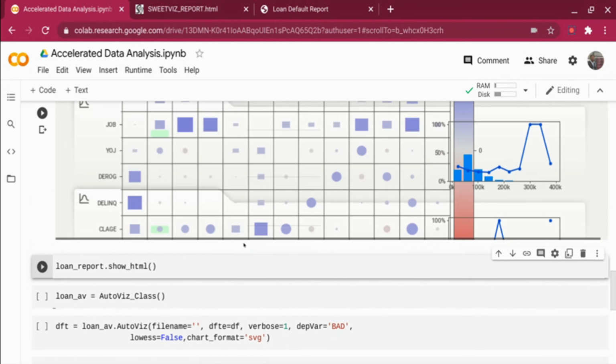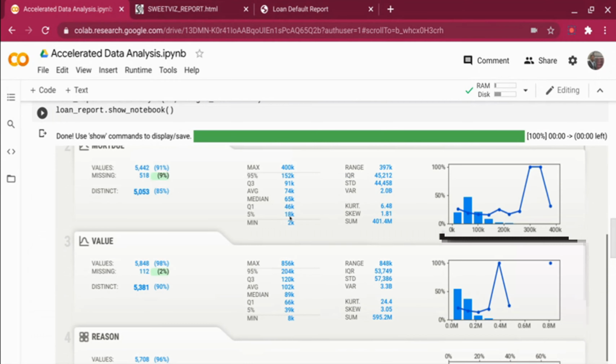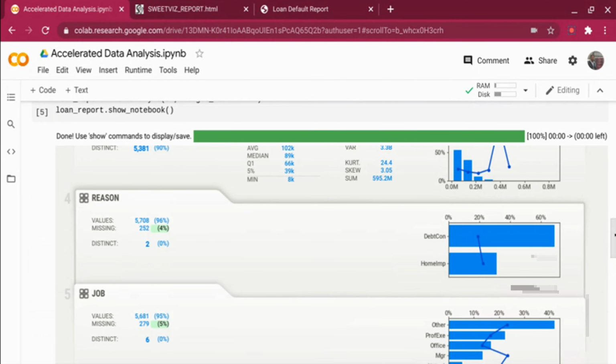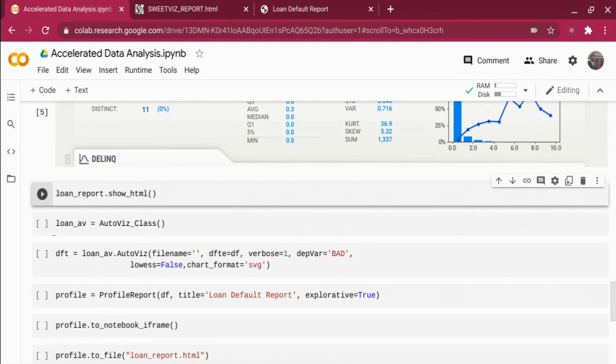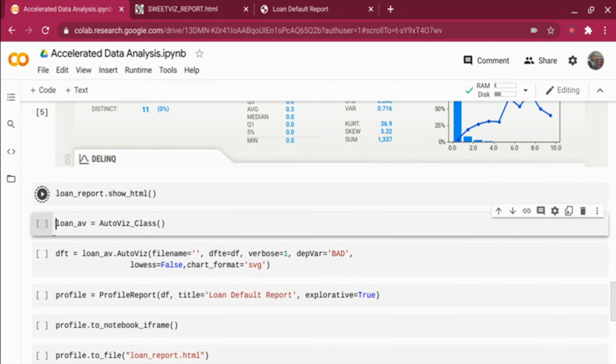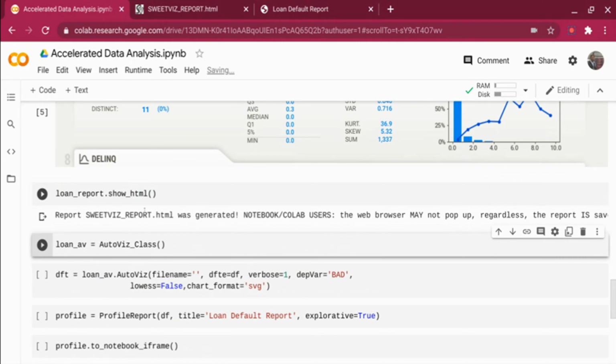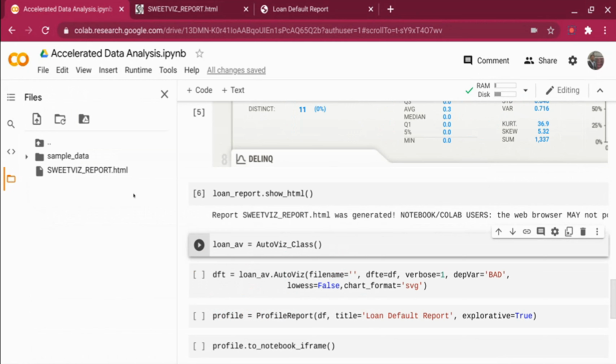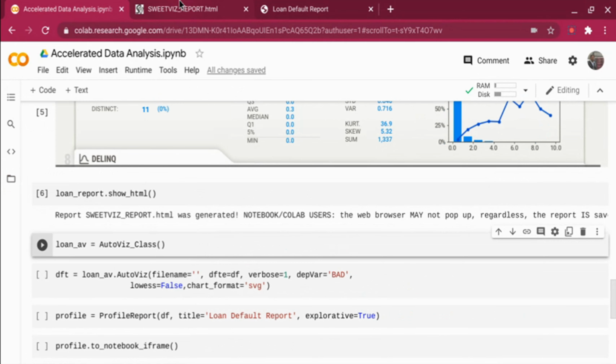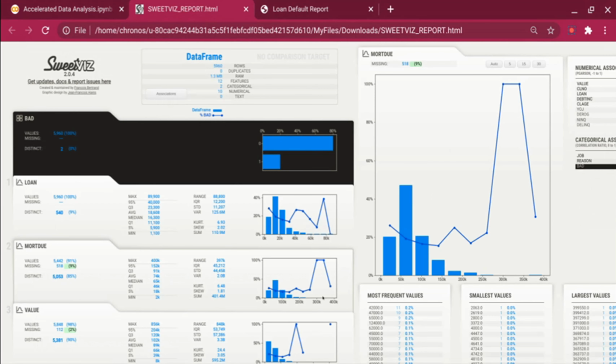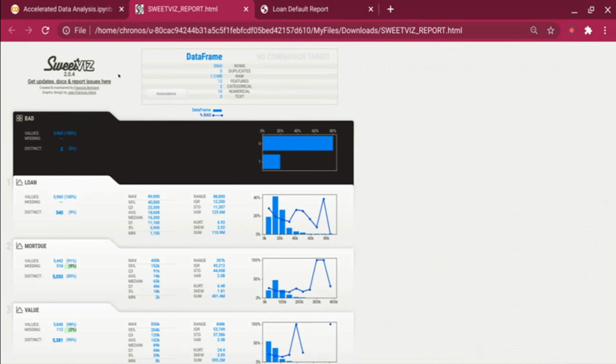If you see, it's showing all this information. The other thing we can do is save it as an HTML file. So when I say loan report.show HTML, it will create a file called SweetViz report.html. If you go to your local folder where the notebook is running, you can see this particular report, SweetViz underscore report.html, right? So I'm going to go to that HTML and show how the report looks. Both are similar. Either you can check in the notebook, or you can create a report and view it as an HTML file. I prefer to see it as an HTML file.